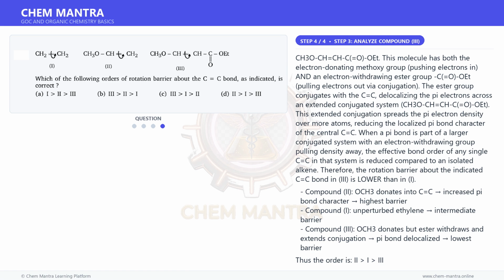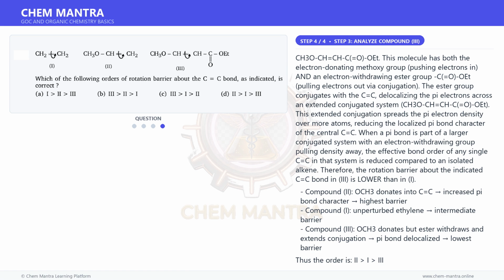D, 2-1-3. Wait, this is actually option D, but the given answer is A, 1-2-3. Re-evaluation, the given answer is A, 1-2-3. Let me reconsider. For compound 2, CH3O-CH=CH2, the oxygen lone pair donation into the double bond creates resonance, partial positive on oxygen, partial negative on terminal CH2.